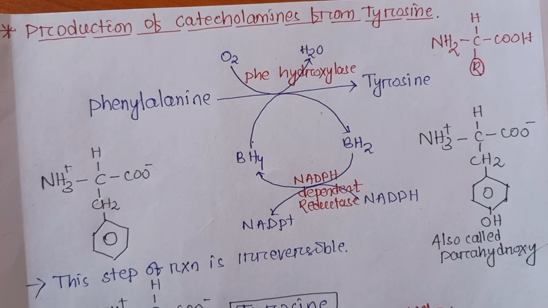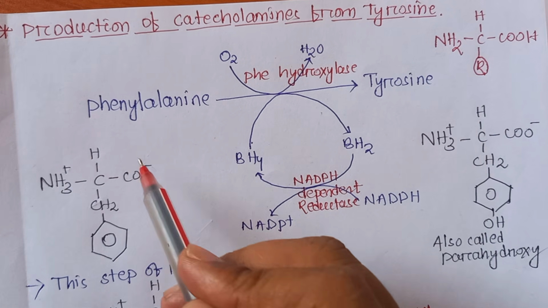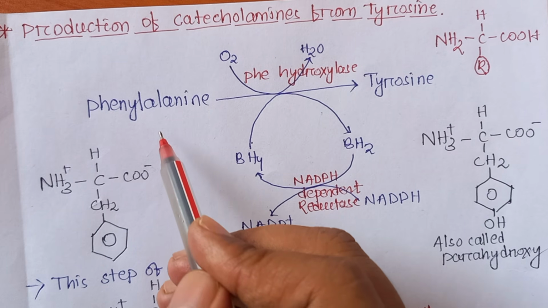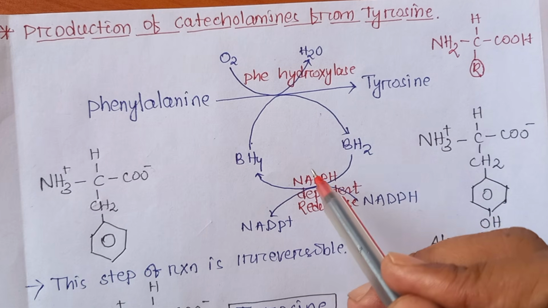Today I am going to discuss a small and interesting topic, that is production of catecholamines from tyrosine. As you know, phenylalanine is an essential amino acid, and by the reaction handled by phenylalanine hydroxylase, it gives rise to tyrosine.